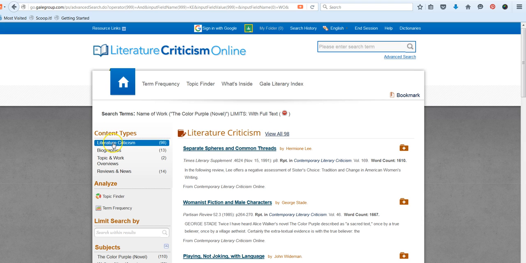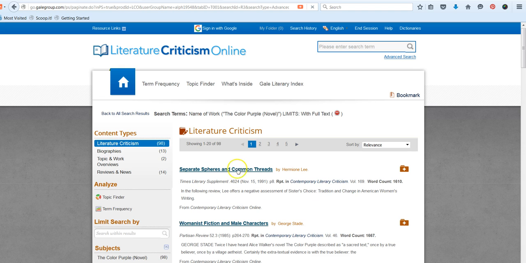However, you can look on the left and see the different content types. So again, literature criticism is at the top. There's quite a bit for this work. There are some biographies, which might be useful, reading about the author and learning about their writing style, themes, and that sort of thing that's common to their work. We also have some topic and work overviews and then some reviews of the work. Again, we recommend you focus on literature criticism.